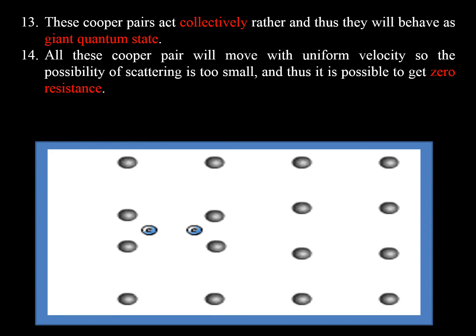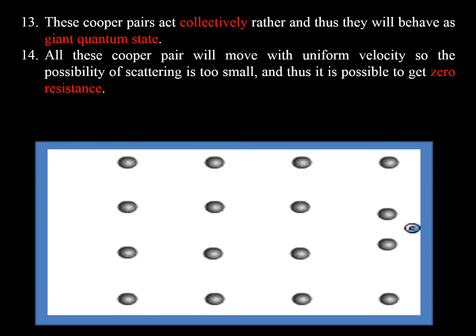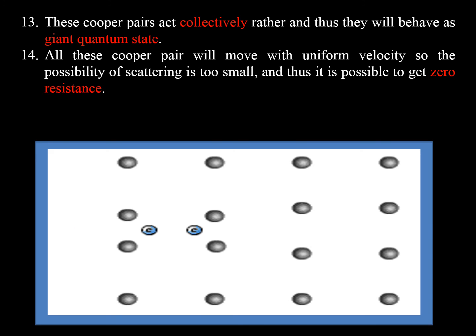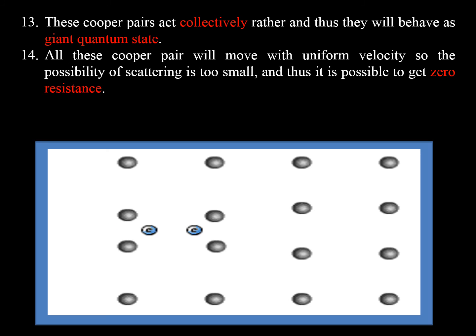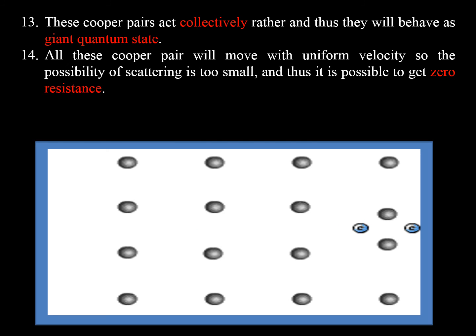These Cooper pairs act collectively, and thus they behave as a giant quantum state. All the Cooper pairs will move with uniform velocity. So the possibility of scattering is too small and hence there is no resistance at all. And this is how the lattice vibration happens.